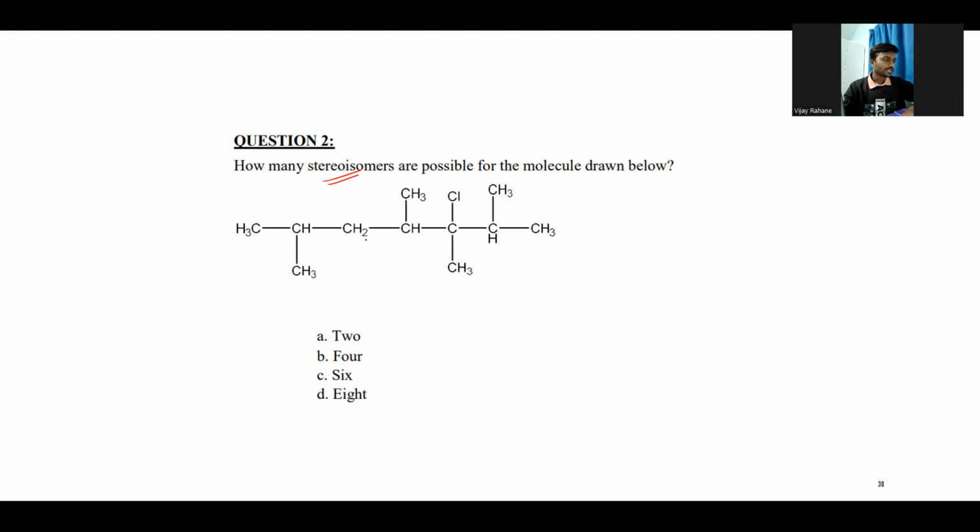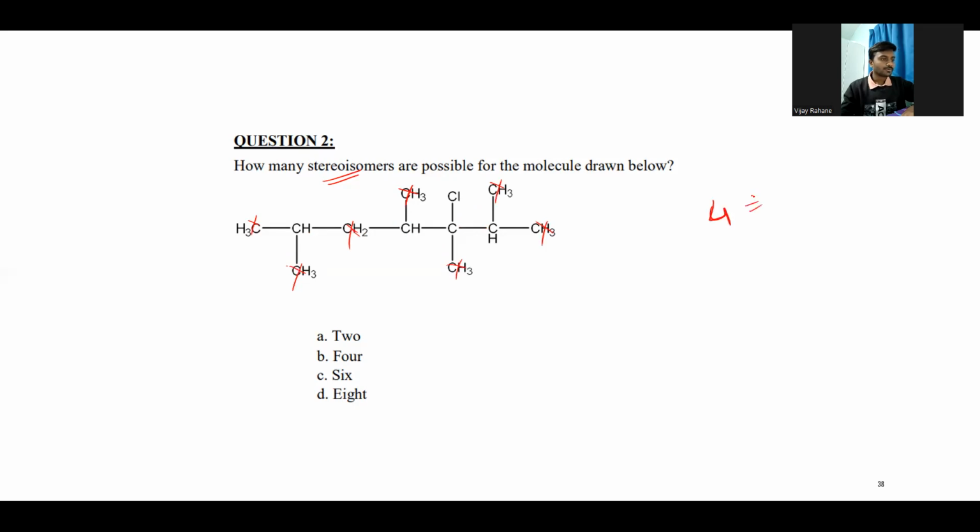If we write from here, this obviously is not a stereogenic or chiral carbon atom. This is also not a chiral carbon atom. So we'll exclude some possibilities here, right? This is also not chiral because it has 2 CH2. So we have neglected. Now we have 1, 2, 3, 4.